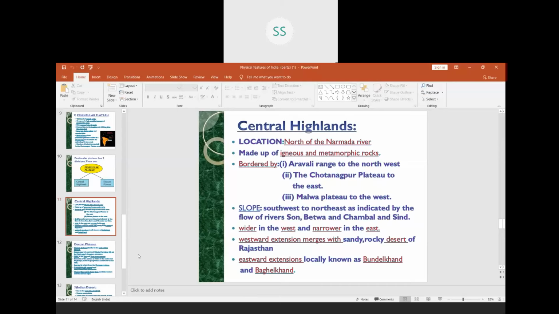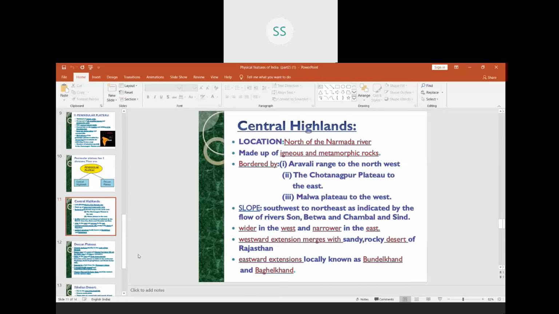When they move towards the northeast, they join river Ganga. So these rivers are called the tributaries of river Ganga.